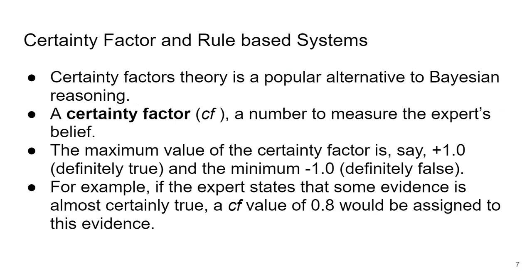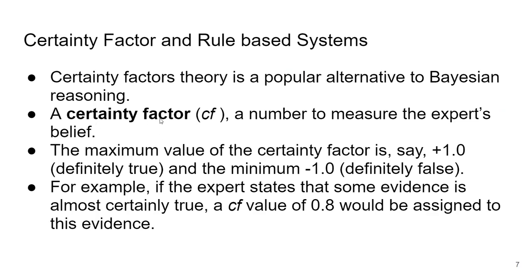When we say rule based system, we are talking about systems like expert systems which have different rules. Now how we are going to attach statistics for reasoning in these kinds of rule systems, that is what we are going to discuss now. What is certainty factor? Certainty factor theory is a popular alternative to Bayesian reasoning. So in case of using Bayes theorem, we can use certainty factor also.